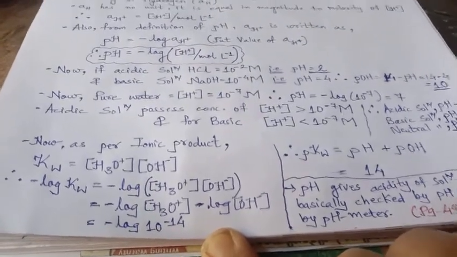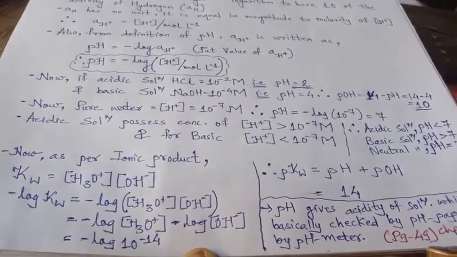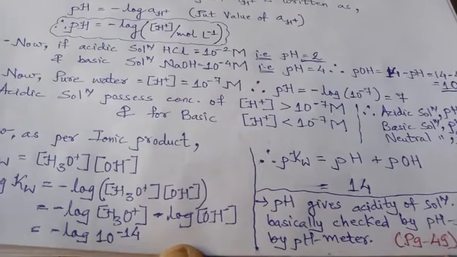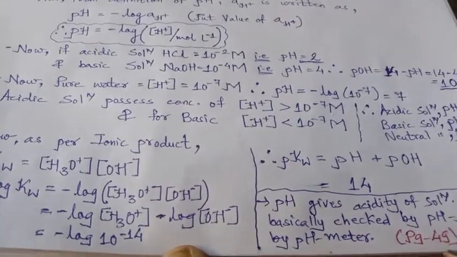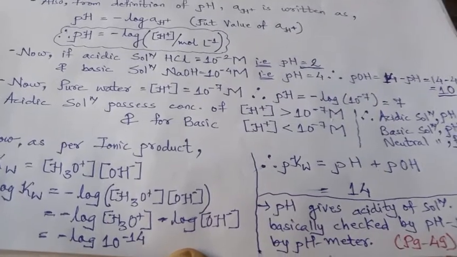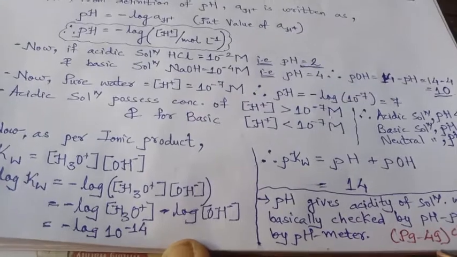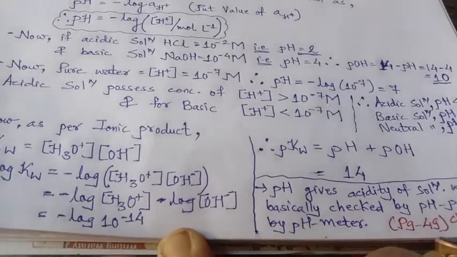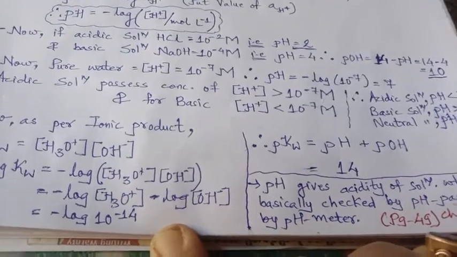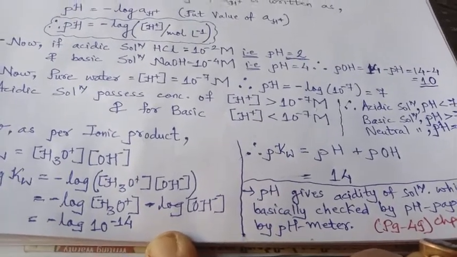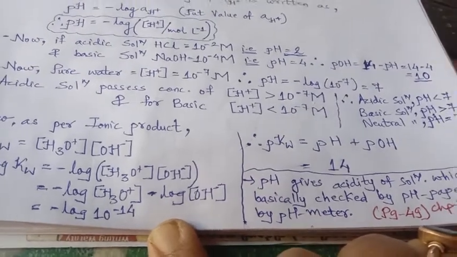Therefore, pKw is equal to pH plus pOH. pH is the logarithm of H3O plus, and the logarithm of OH minus gives pOH of the base, and that's why the ionic product in the form of p, pKw, is equal to the power of H plus plus the power of OH. 7 plus 7, that is 14.